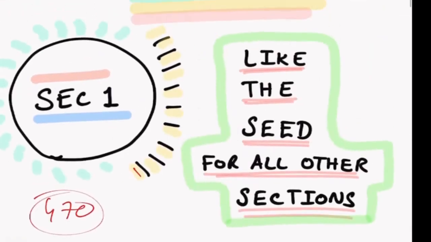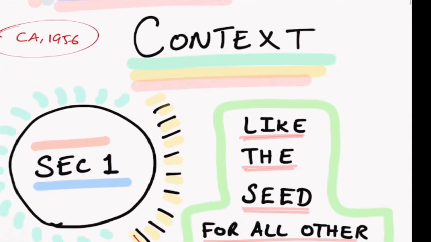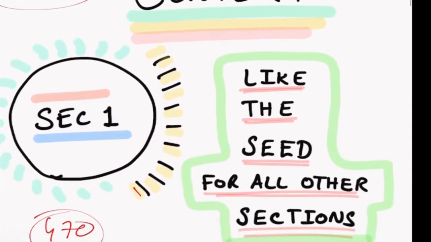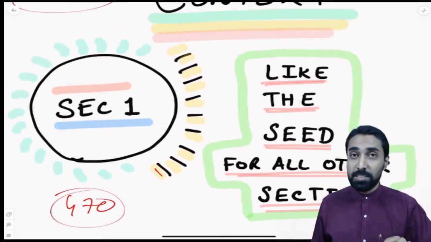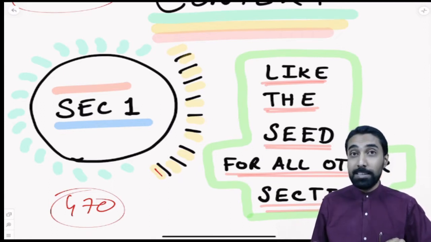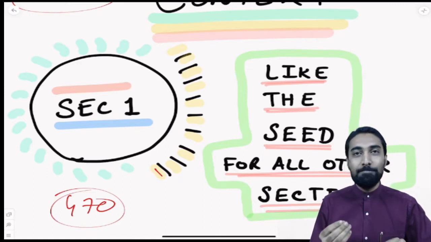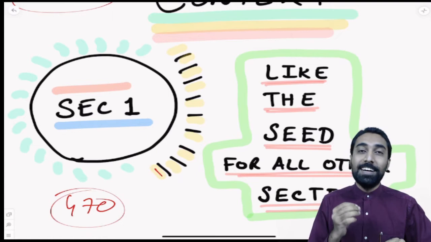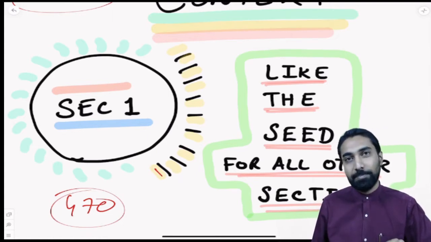That is the simple thing. But when we look at the background, we should always understand the Companies Act of 1956. Companies Act of 1956 was very, very complicated in terms of how section number 1 was designed. That is why when Companies Act 2013 came, we should understand that the main intention was to keep it as simple as possible. Already we had a very challenging and somewhat confusing section number 1 in the 1956 Act, right?